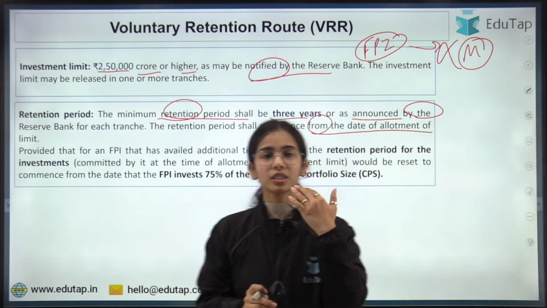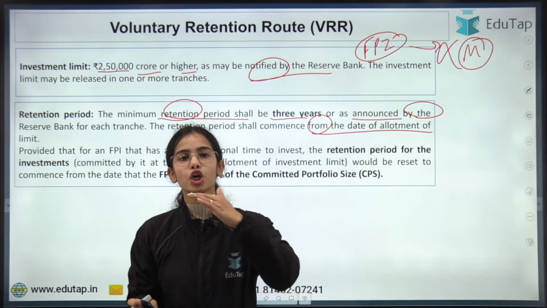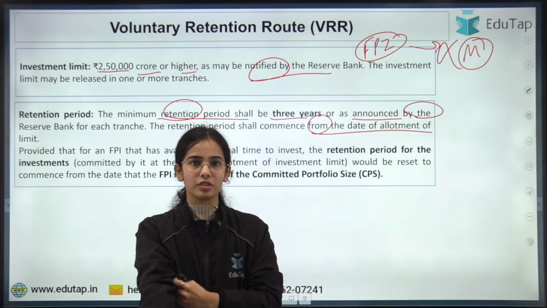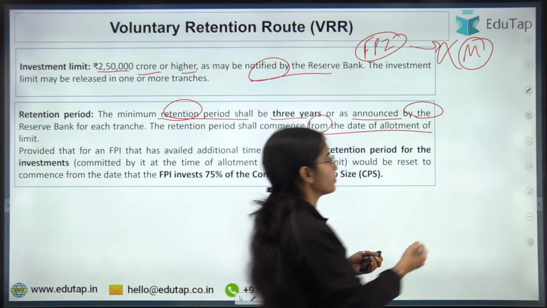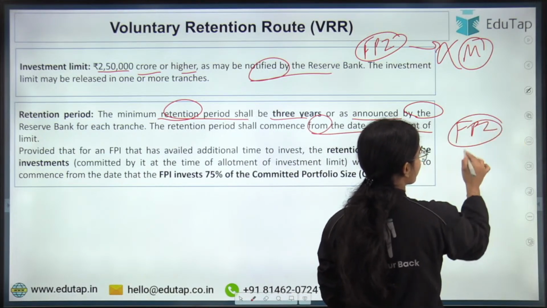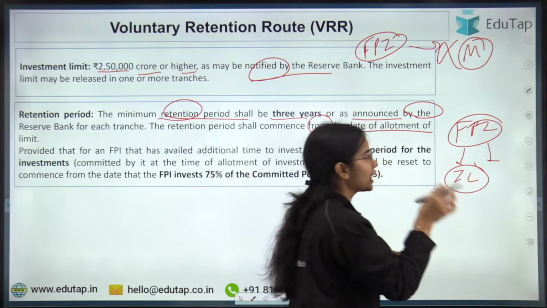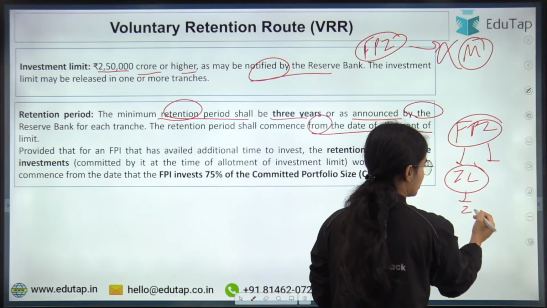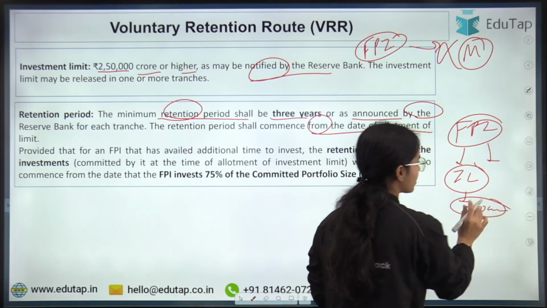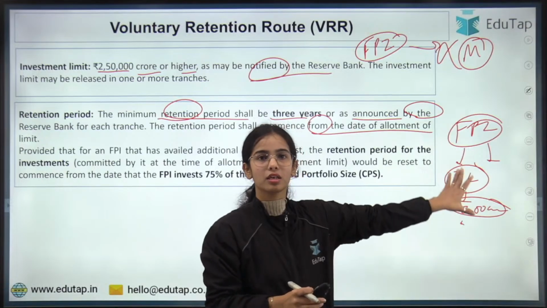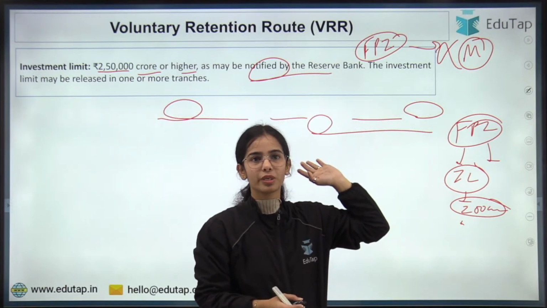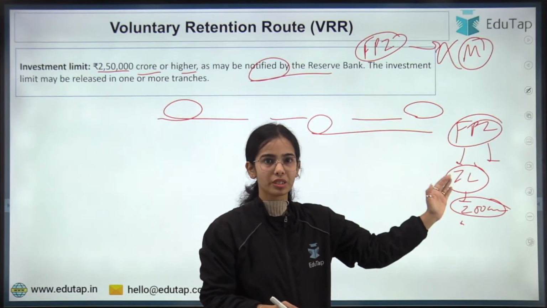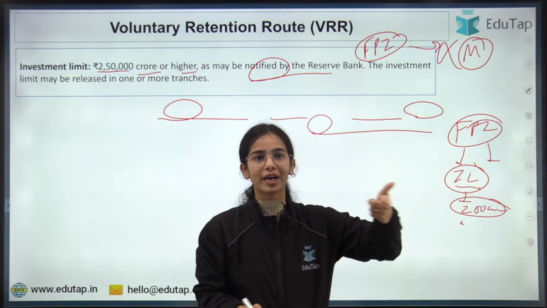Let's say the FPI has said that I want to invest through the voluntary retention route because I want to hold my investment in India for 4-5 years. RBI is saying very good, that is nice. So the FPI is given an investment limit, let's say 200 crores, and the FPI can invest in India under the voluntary retention route in the eligible instruments. That investment limit is also notified to the FPI.